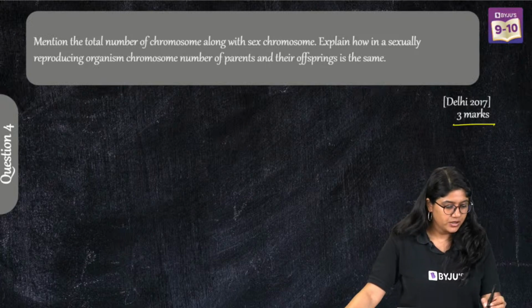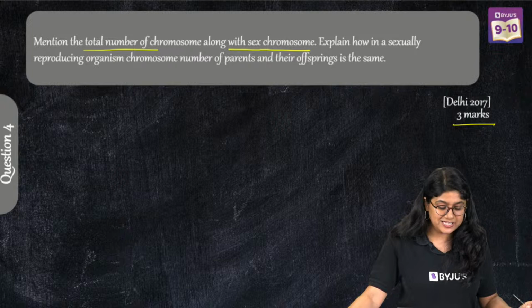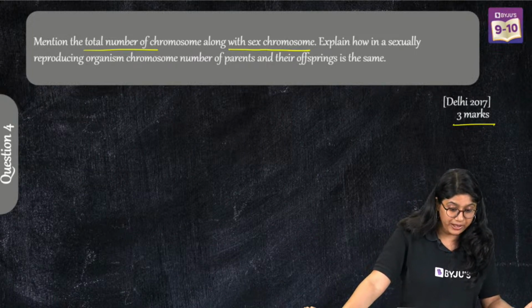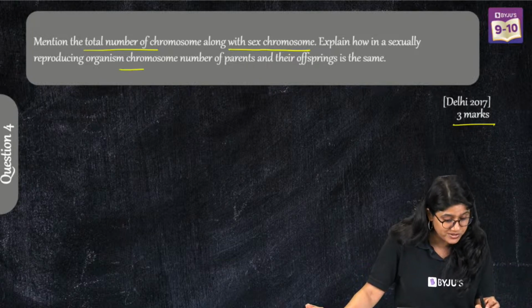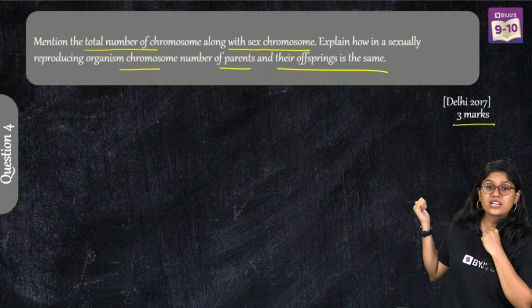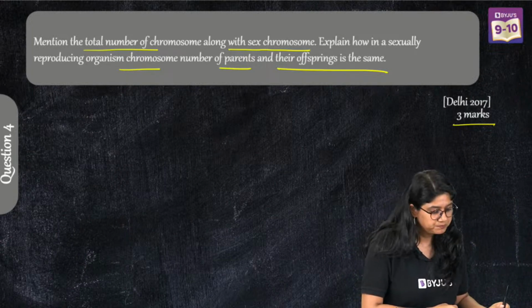3 marks question. Mention the total number of chromosomes along with the sex chromosomes. Explain how in a sexually reproducing organism, the number of chromosomes in parents and offspring is the same. This is a trickier question, everyone. I'm sure we find it difficult to write.